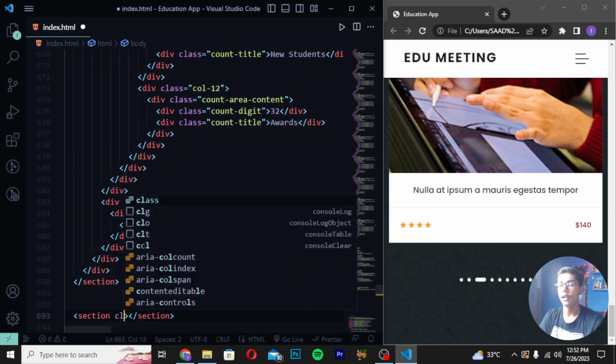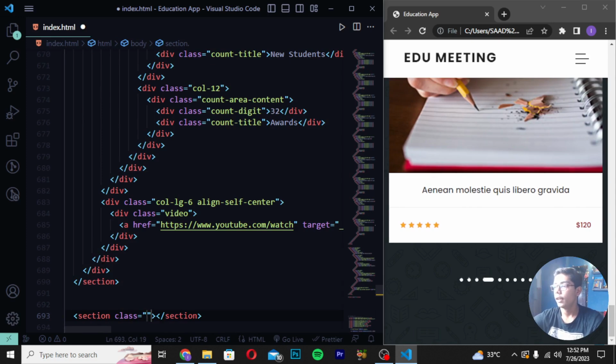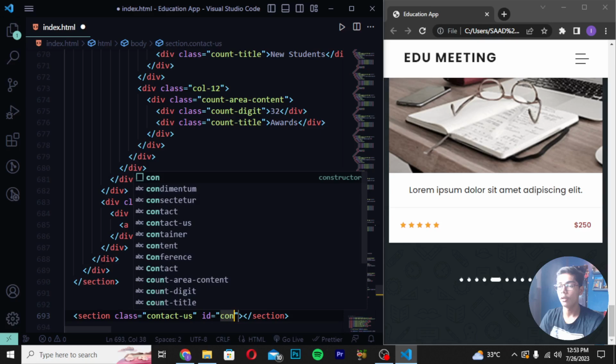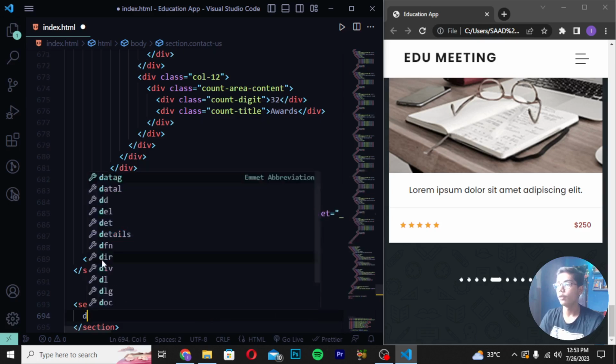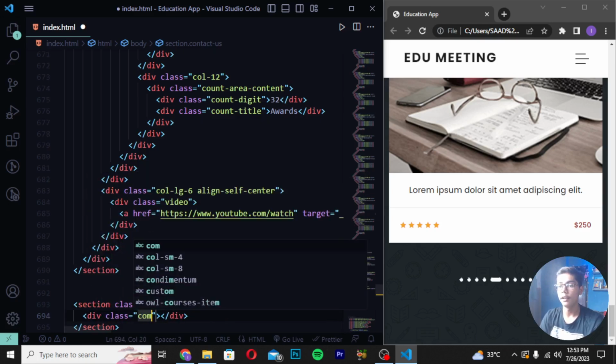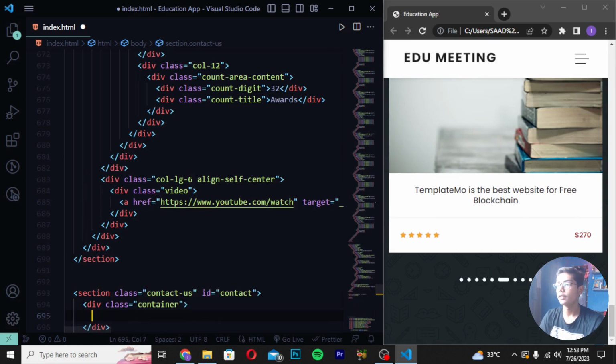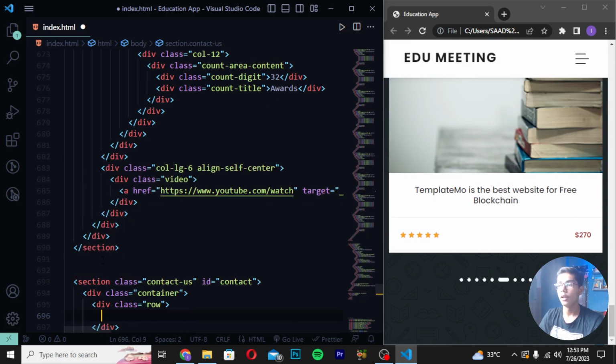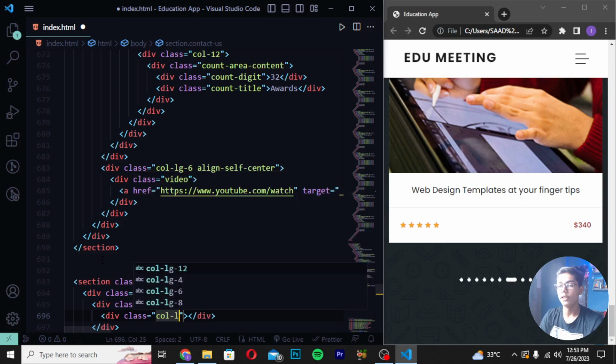Then again you have to create a section tag with the class. And in class I will be writing here contact-us. Then you write here ID contact. And then you have to now create here div class container. So here I will be now writing this. Then you have to write here div class row. And then write here div class col-lg-9. Then write align-self should be center.